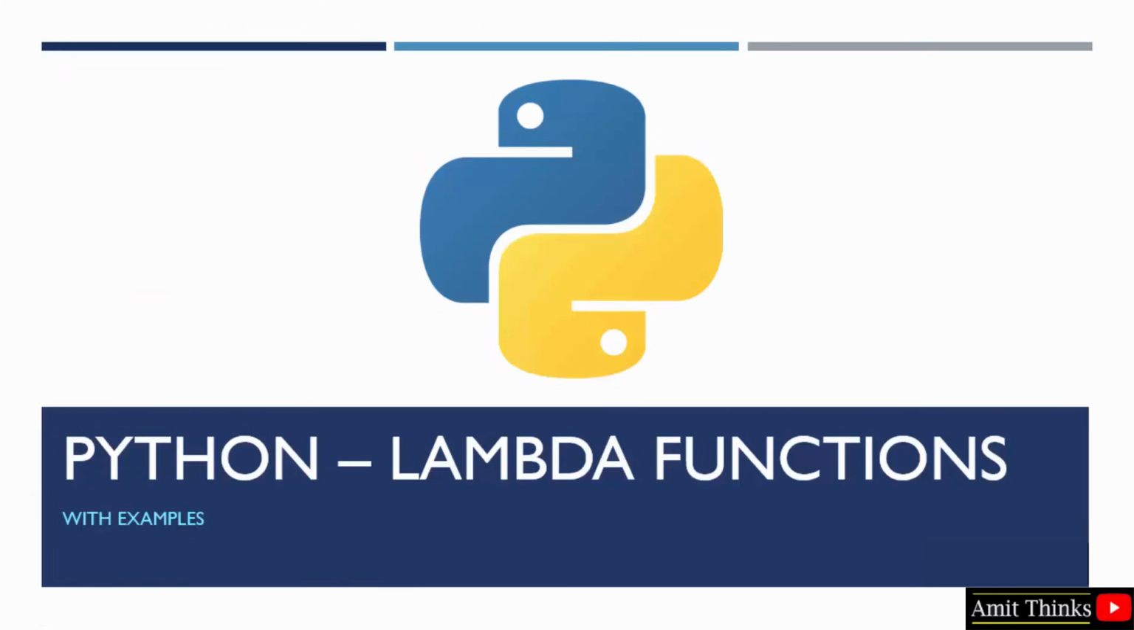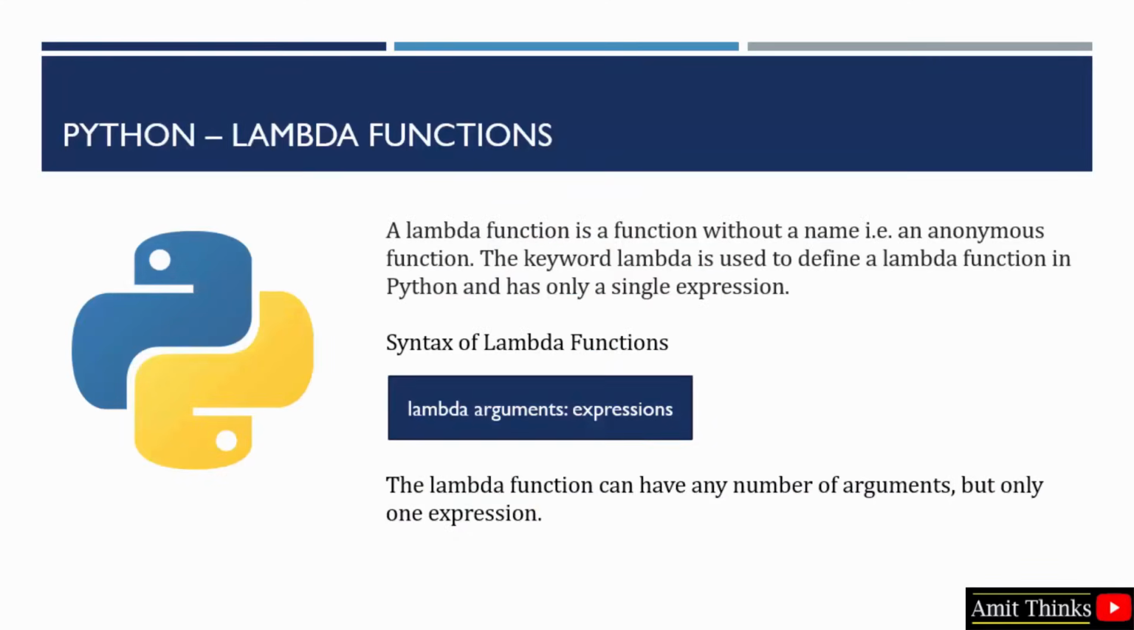In this video we will learn what are Lambda functions in Python. With that we will also see some live examples. So basically Lambda functions are functions without a name, that is, anonymous functions. To create a Lambda function the keyword lambda is used. Through this you can also define a Lambda function. Here you can see the syntax: lambda arguments colon expression. The Lambda function can have any number of arguments, but remember, only a single expression.